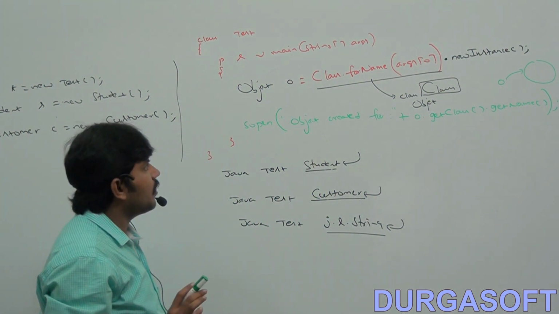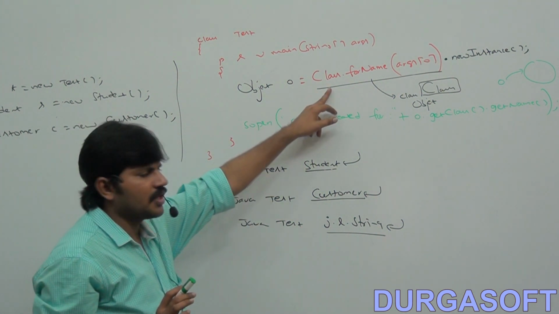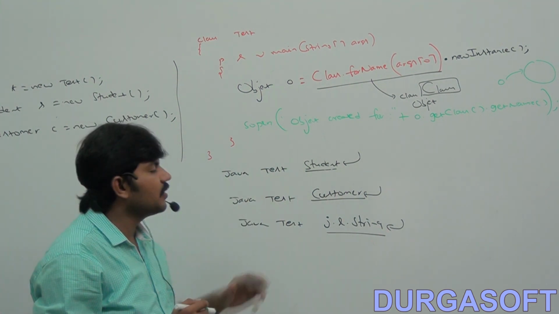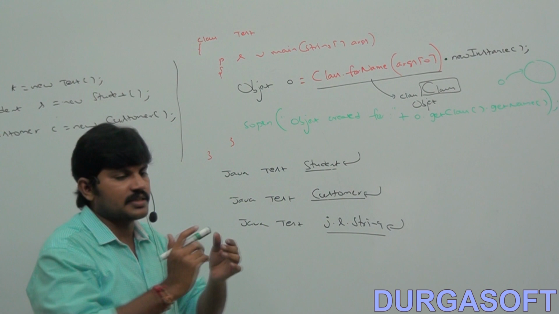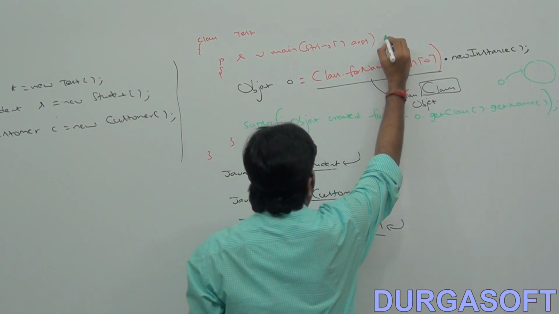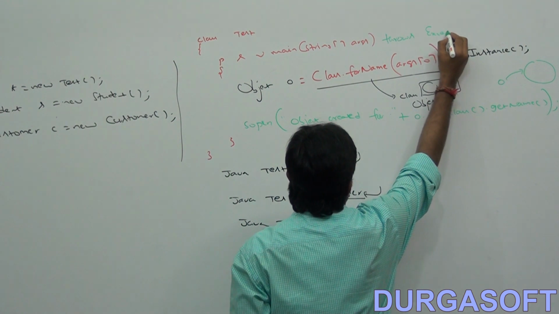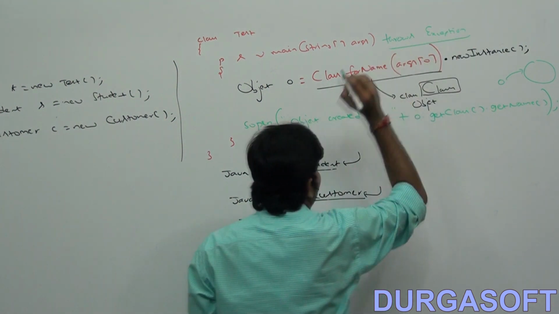But Class.forName and newInstance throw several exceptions, right? That's why, as I'm not interested in handling any exception, let me keep one wonderful word. What is that? Throws Exception.